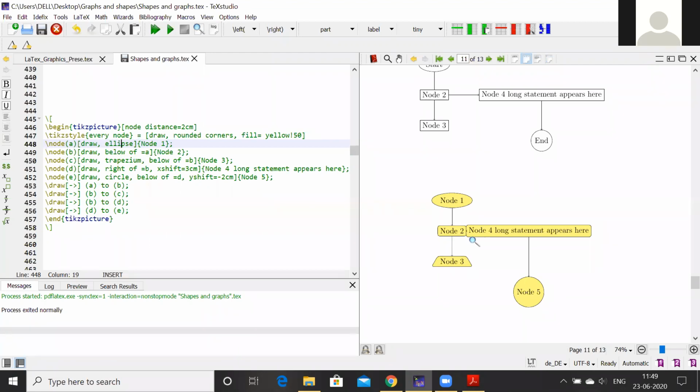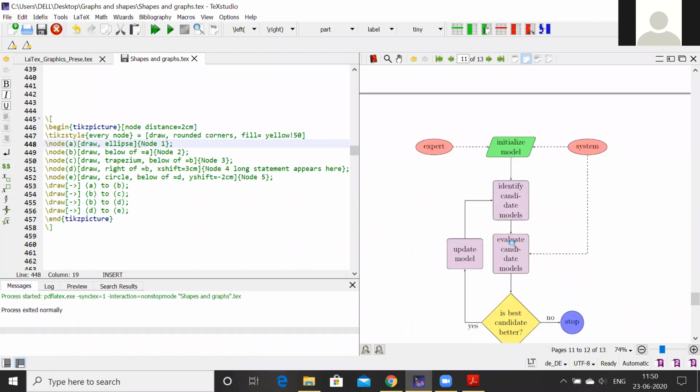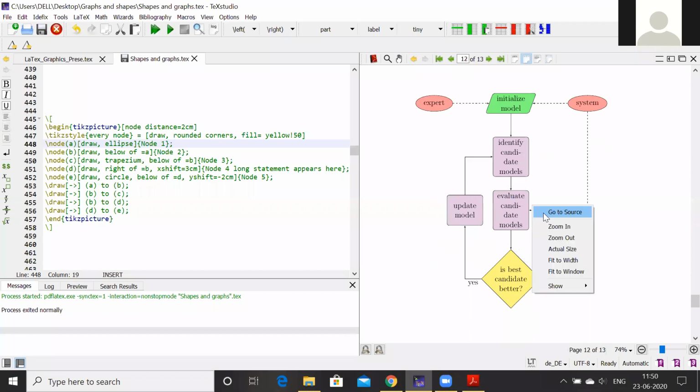Node 3 is of the shape trapezium. You can see here we have used trapezium. Any shape we can use: ellipse, circle, trapezium, rectangle, whatever the shapes, standard shapes are available here. Then below B, like this way one can give the colors to this flowchart. But another one is using different colors and different shapes. So look at this flowchart. This is important.